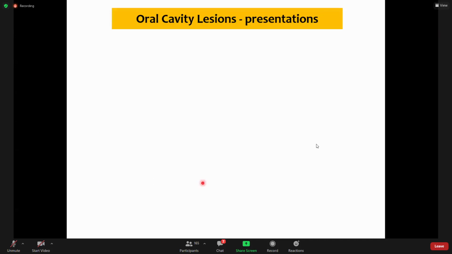Now, oral cavity lesions can present as three abnormalities: ulcers, white patches, and growths or tumor-like conditions. So can you name some ulcers? I just named them for you.